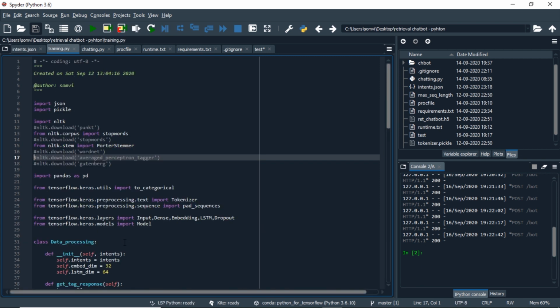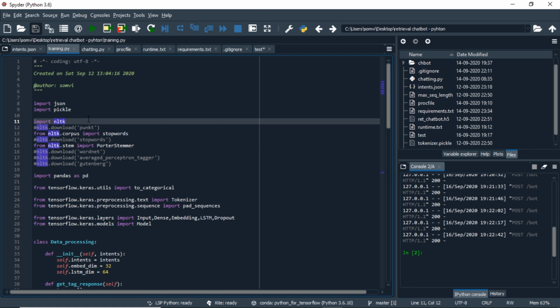So this is what our training file will look like. As it is a lengthy process, I will try to walk you through the prepared program. We import some dependencies like JSON, pickle. We will import NLTK, as we will be using NLTK for removing English stop words from the sentence and stemming the words into their base words. Just a quick note here, if we are using NLTK for the first time, we will have to download all these libraries which are required for the function to run properly.